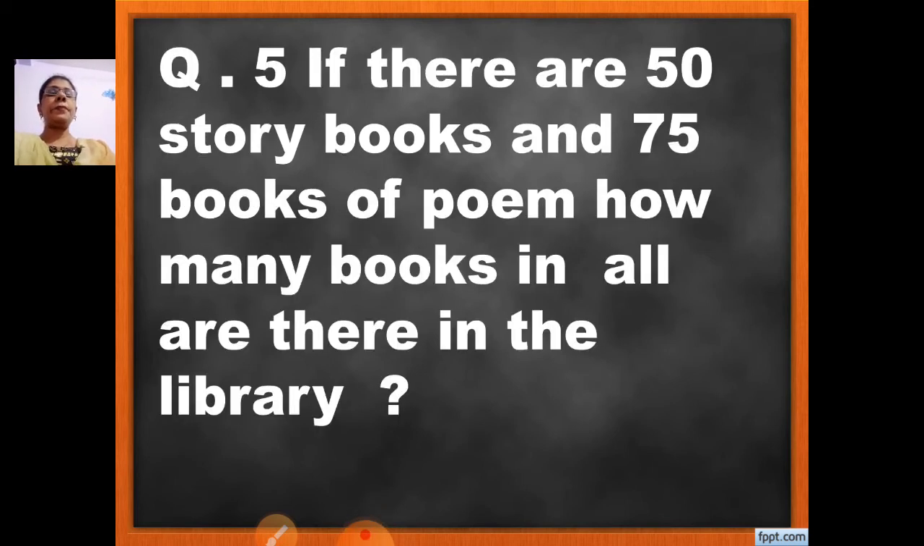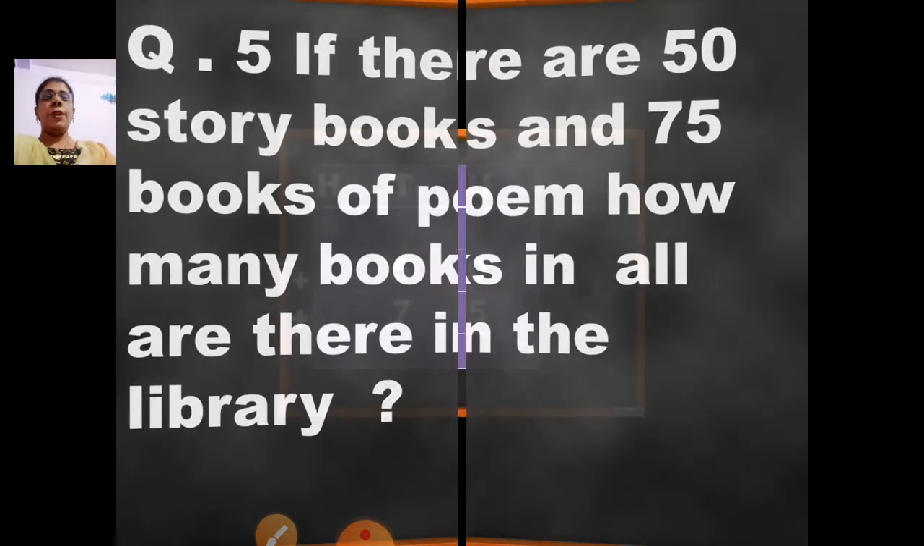Next, question number 5. If there are 50 storybooks and 75 books of poem, how many books in all are there in the library? So how we are going to do our first step?